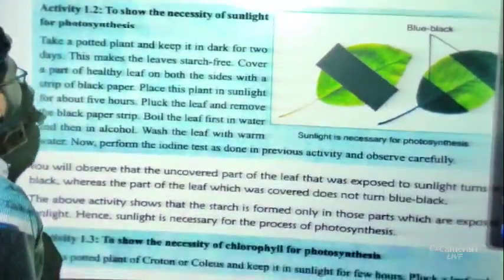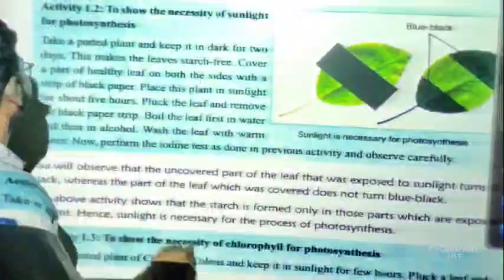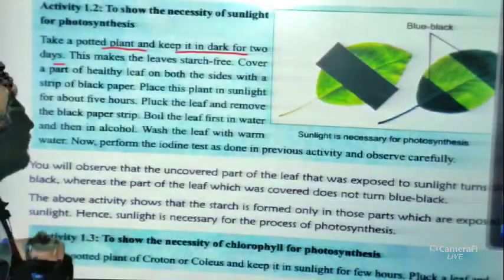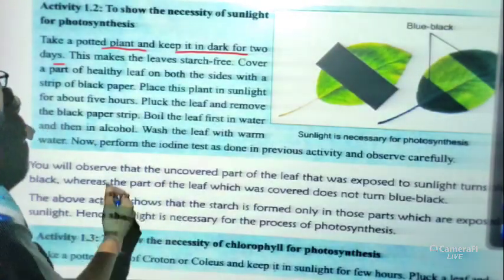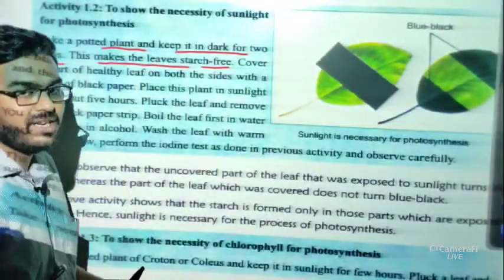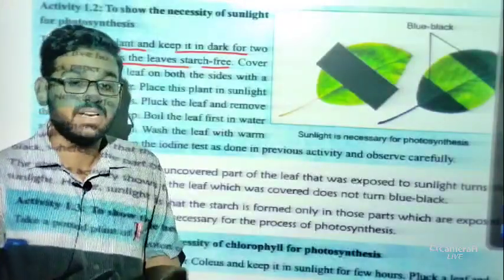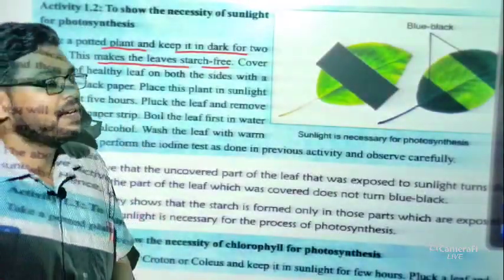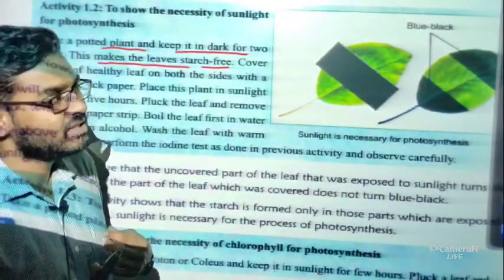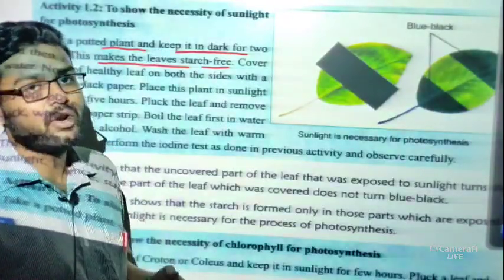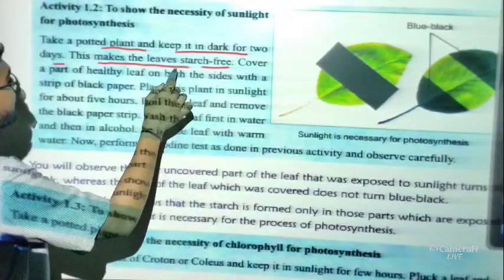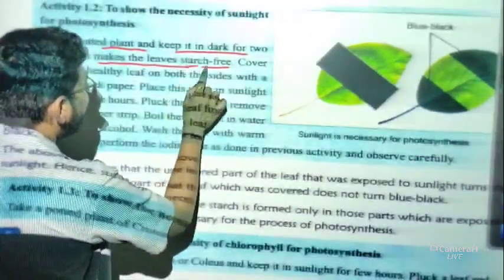Now in this second activity, activity 1.2, it tells us to take a potted plant and keep it in the dark for 2 days. Okay, so we have to keep the plant in a dark room for 2 days. This makes the leaves starch free. Now students, we have already discussed that in the presence of sunlight, the photosynthesis process takes place. Now if we put a plant in a dark room for 2 to 3 days, then what will happen? Photosynthesis will not happen, and if photosynthesis will not occur, then starch will not be there. Okay, so we have to do this to get a starch free leaf.